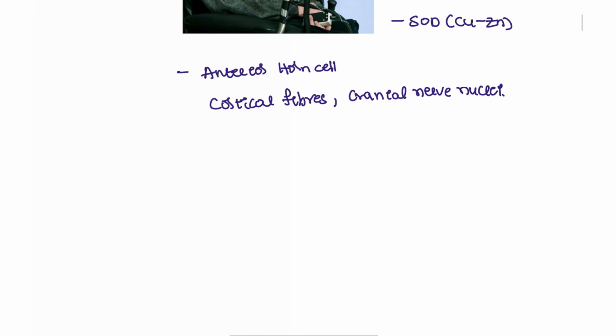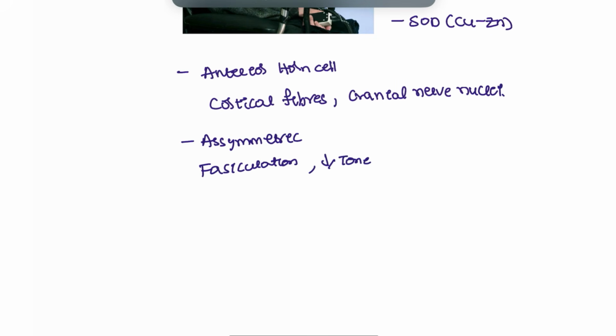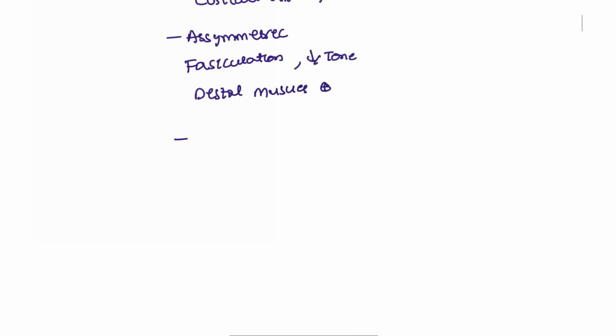And how are these symptoms? They are asymmetric, and the patient will have fasciculations because both neurons are involved, right? The patient's tone is decreased, and more of the distal muscles are involved in this patient. And what is the treatment of choice? The best treatment of choice for this patient is Riluzole. Riluzole is the drug of choice for this patient.